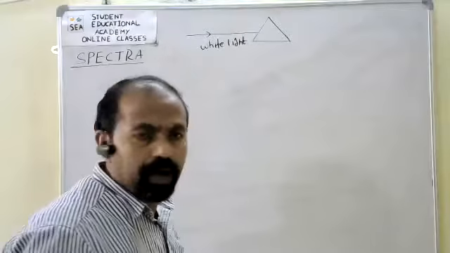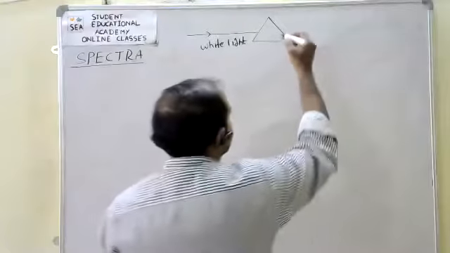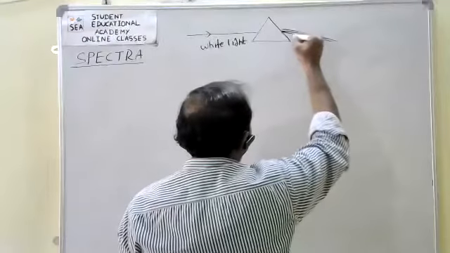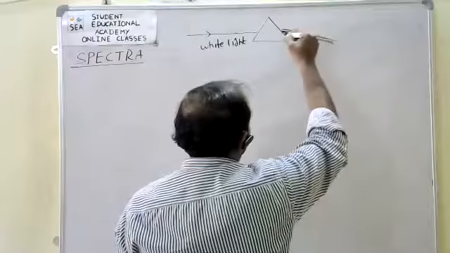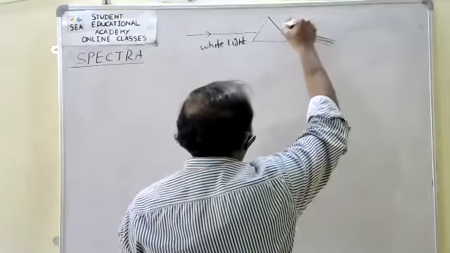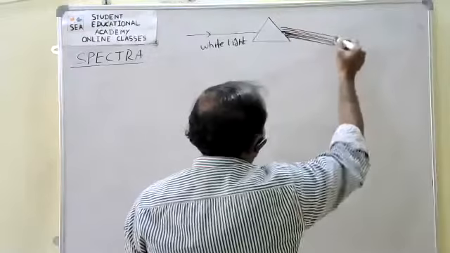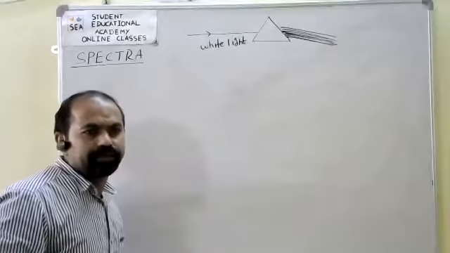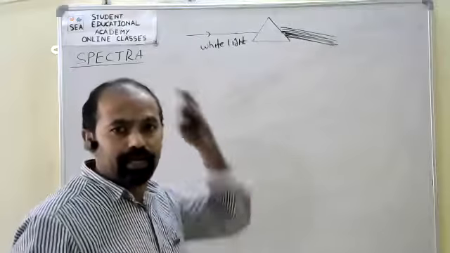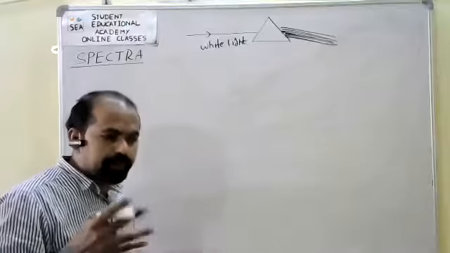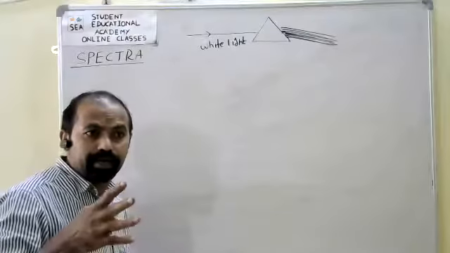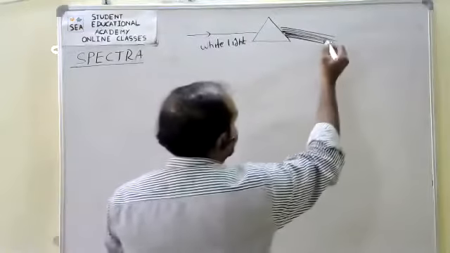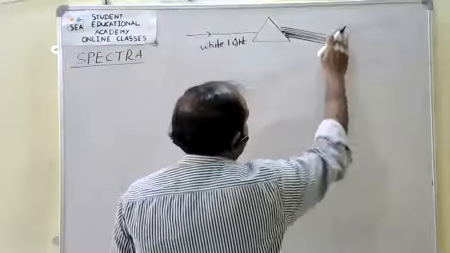After that, it is splitting into 7 colors. It is also called dispersion.